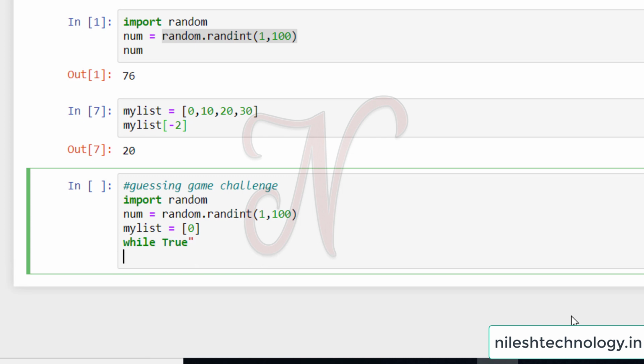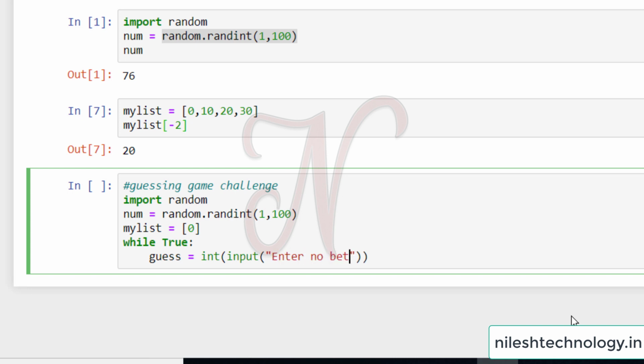Okay. So this while loop will break when my guess and my actual number is matched. See here, my guess is equal to, here I can use the input function. By using the input function, we accept an input from the keyboard. By default, input is a string, but here we want the input in integer data type. So here we cast the input with the int function. Okay. So this is my message.